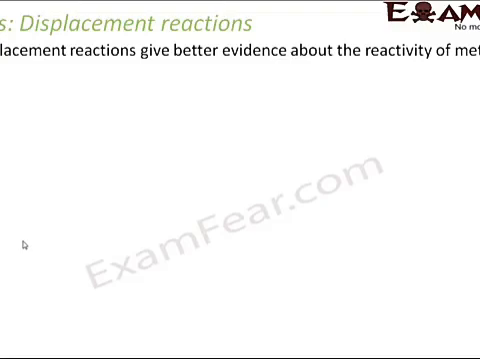Let us suppose you are given two metals, copper and iron. How do you know whether copper is more reactive than iron or iron is more reactive than copper? It is difficult to answer such questions because copper might react well with water, iron might not react with water, but on the other hand iron might react with air, copper might not react with air. So these kinds of discrepancies might be there. When we talk about displacement reactions, these reactions occur when a metal is put in an aqueous solution and that aqueous solution is a compound of another metal.